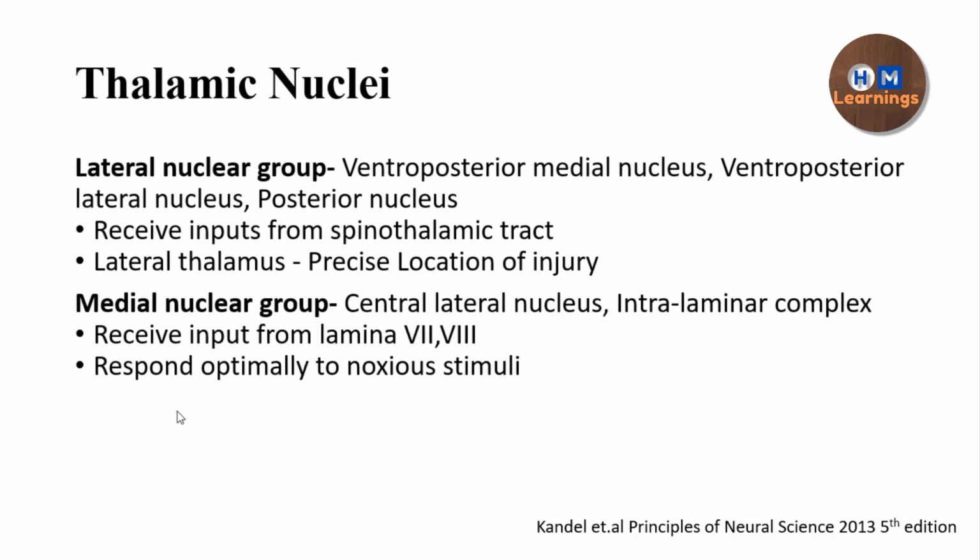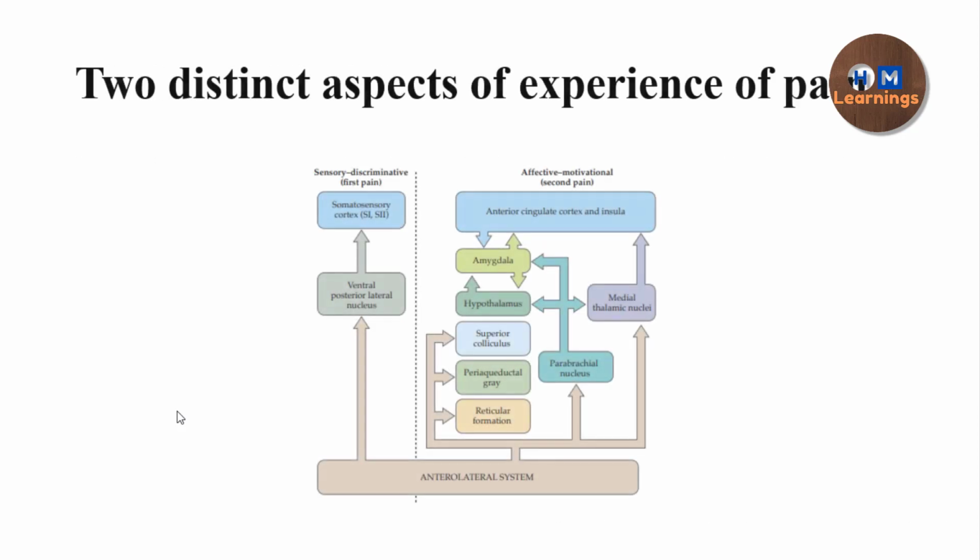Yes, this diagram. Basically we have to remember that pain is not a simple perception. It is not a simple sensation. It's a complex sensation which requires a complex perception. And whenever the brain wants to do something complex, it involves multiple areas of the brain.